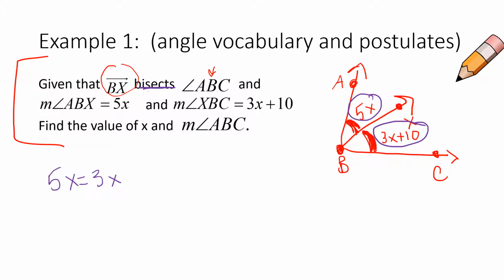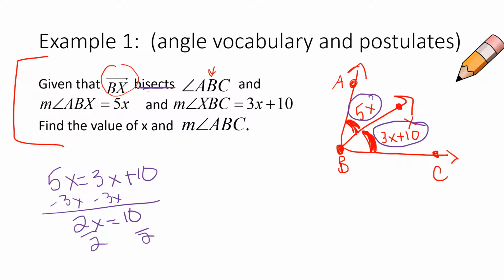So we have 5x is equal to 3x plus 10, and now all we have to do is solve. So subtract 3x from both sides. You're left with 2x is equal to 10, divide by 2, and now x is 5. Am I done with the problem? No, I'm not done with the problem. I still have to find the measure of ABC, that angle, okay?